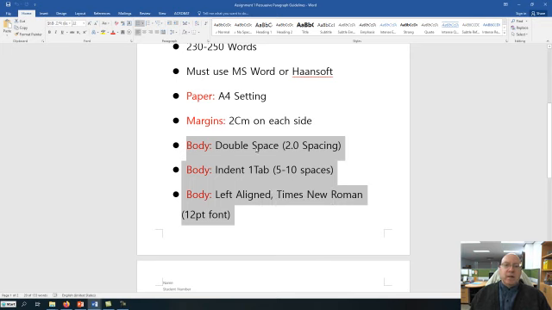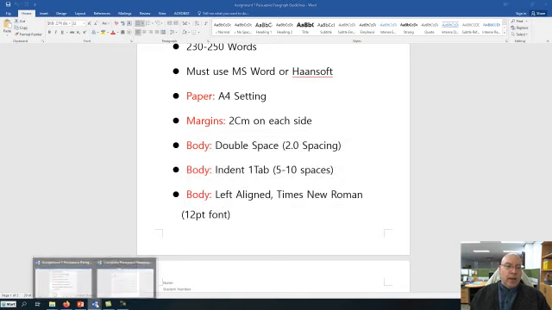Okay, and it needs to be double spaced. That's 2.0 spacing. That's your downlock there. It needs to be indented 1 tab or 5 to 10 spaces. And it needs to be left aligned, Times New Roman, and 12-point font. Okay, so what does all that mean?